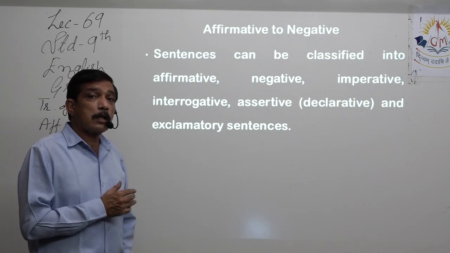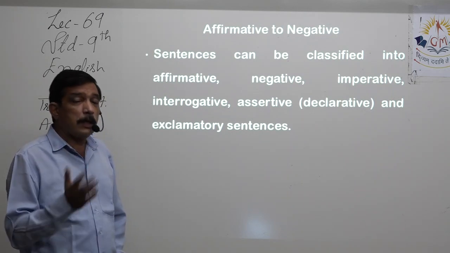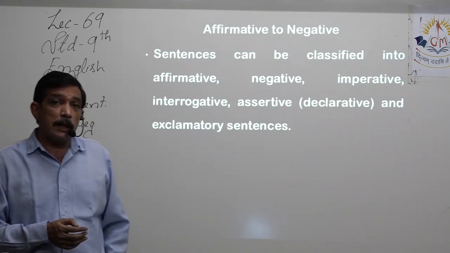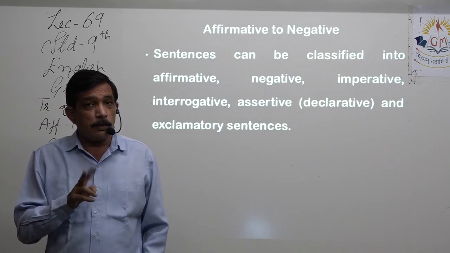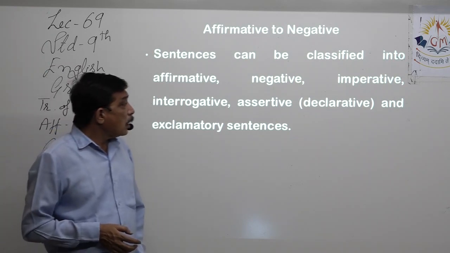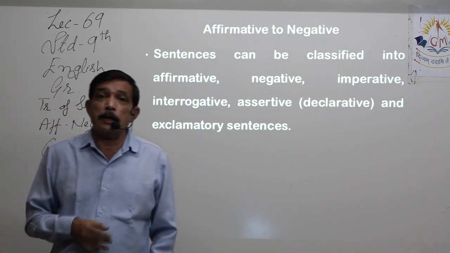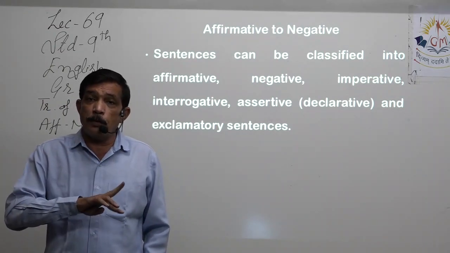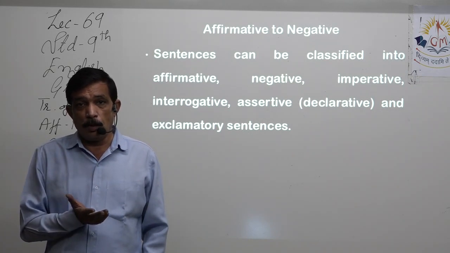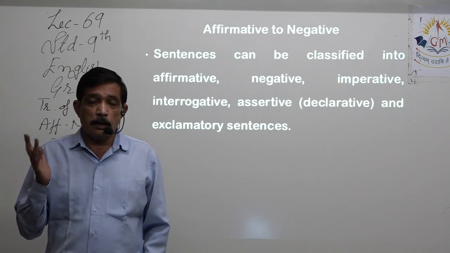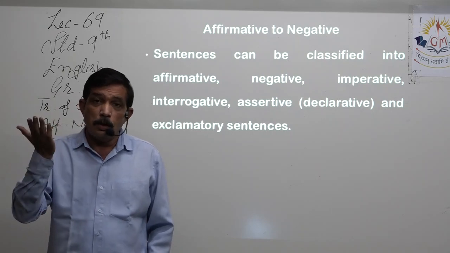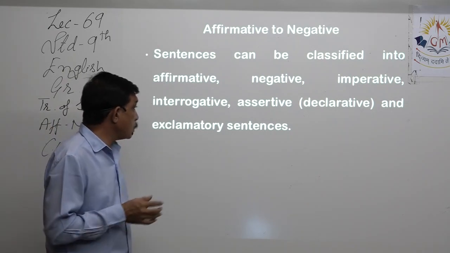Interrogative sentences are asked for the purpose of getting an answer, not for the sake of asking the question. Answers are of 2 types. It can be a yes or no answer, or it can be a full sentence or a descriptive lengthy answer. Assertive sentences are declarative sentences. They can be affirmative and negative also, because they are declaring something. The sun is shining, that is declaring something. The sun is not visible, that is also declaring. So declarative or assertive sentences.